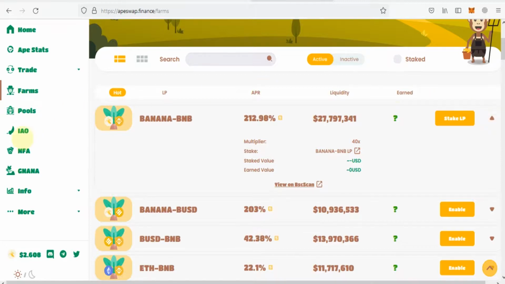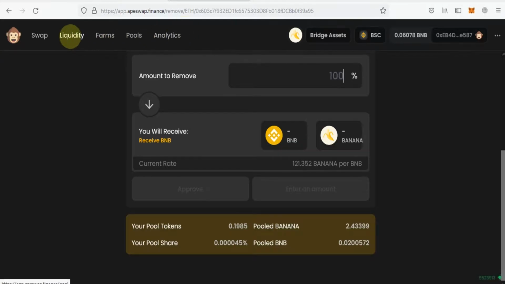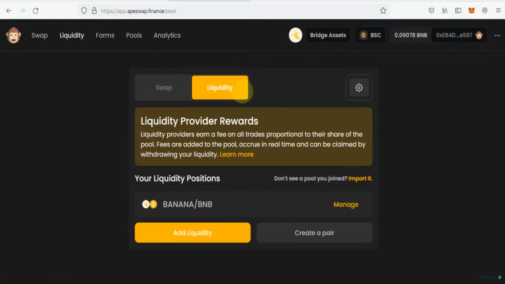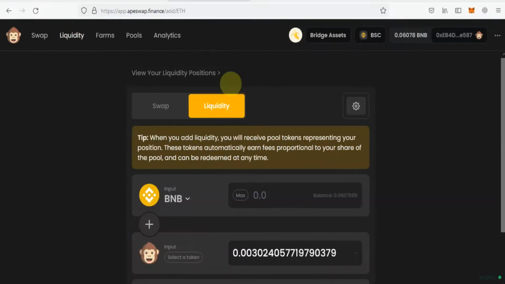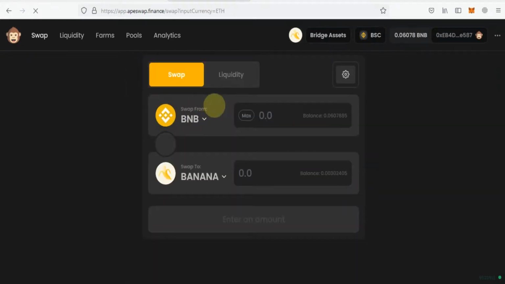After that you will go to trade, and you will go here to liquidity, click on liquidity. Here you will click on liquidity, and after that you will need to remove your liquidity.